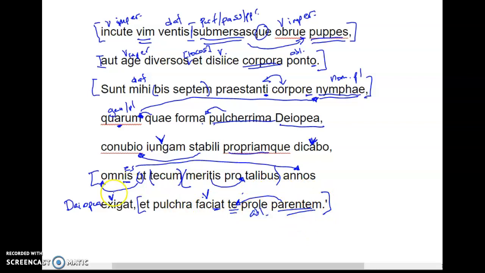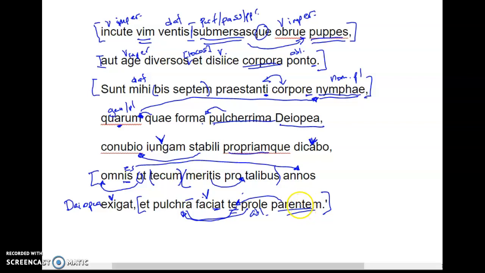But if we listen to the line, we know that this actually needs to be long, which is one of the reasons we try and stress paying attention to ablatives being long. So it's exigat et pulchra, long, faciat, te prole parentem, which means that these two go together. Whoops, let me draw those properly. So, she will make you a parent with pulchra prole, with a beautiful offspring.